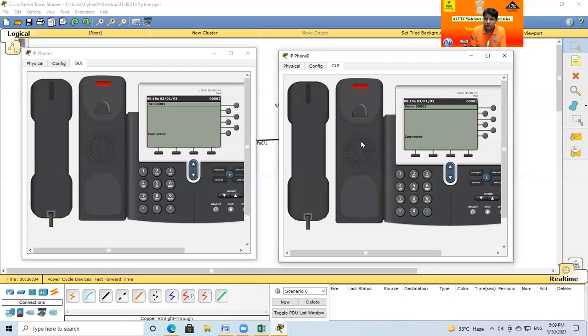So this is telephony services: how to enable telephony services in Packet Tracer. This is also practical. If you join any organization in the field, every hotel, hospital, home, or office, and you are appointed as a network engineer, their telephones do not come from the BSNL or MTNL office.